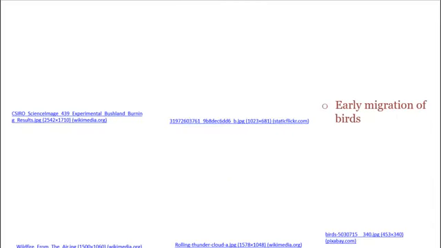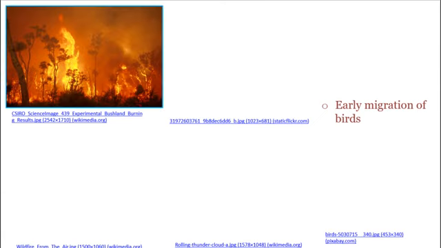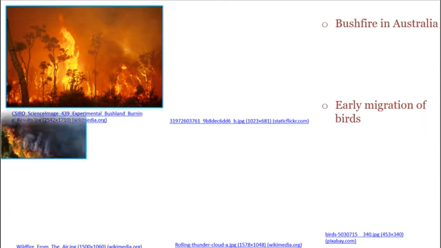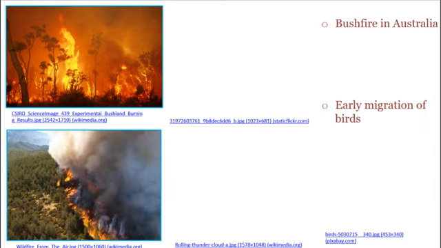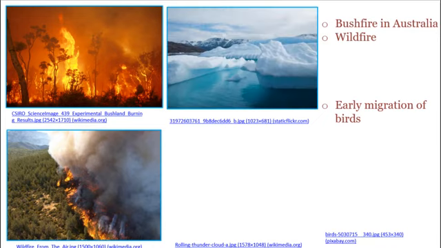But before we begin with our lesson today, take a look at the following pictures. This photo refers to the bushfire that happened in Australia. This one refers to the wildfires or forest fires. And the third picture pertains to the melting of glaciers or ice caps in the coldest part of the planet. And this melting leads to the rising of the sea level, oceans, and other bodies of water.